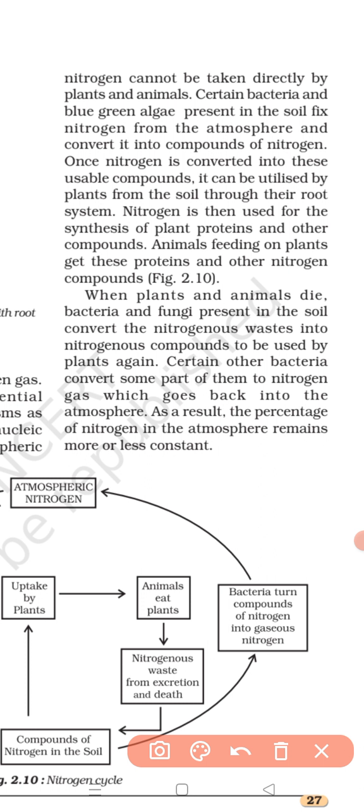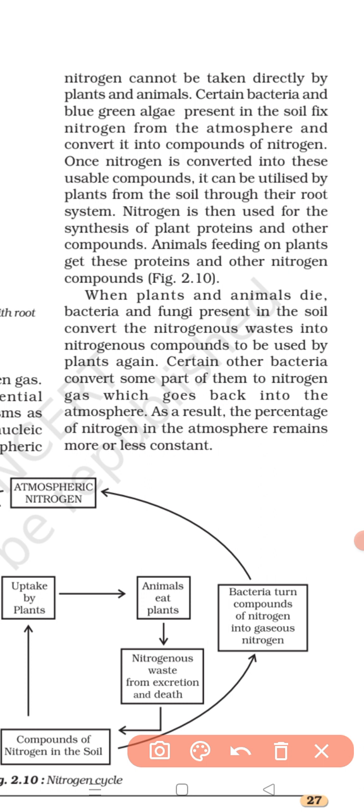Next, what happens? The plant proteins and other organic compounds are stored in the plants, which make up the body of the plants. Then those plants are eaten by some animals as food, like goats and cows. These generally eat plants, right? So the plants will be eaten by some animals as food. Then those animals convert plant proteins into animal proteins and some other organic compounds which make up their body.